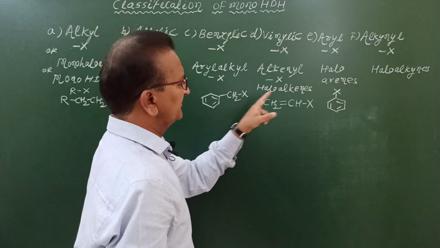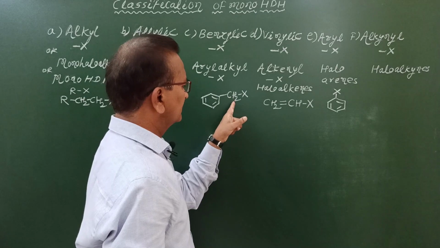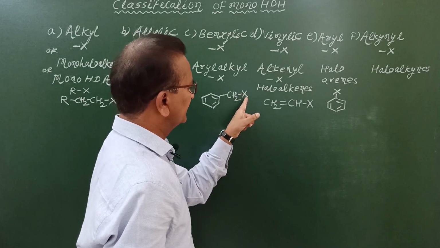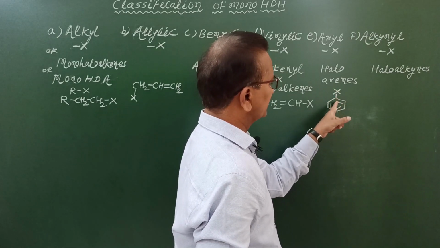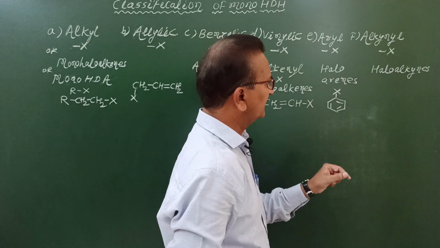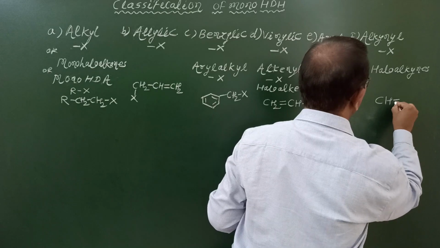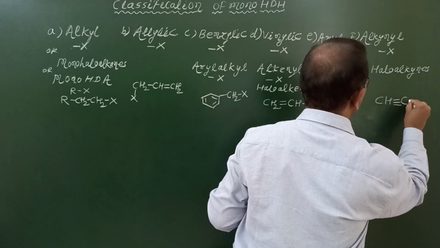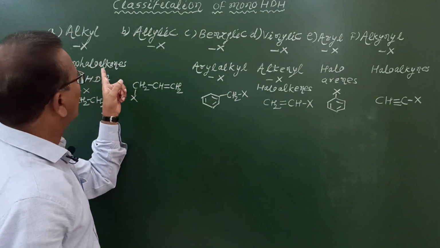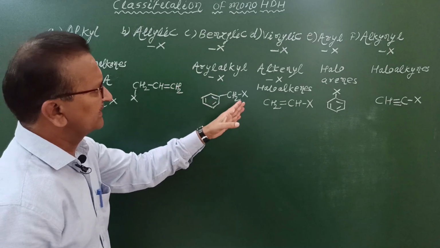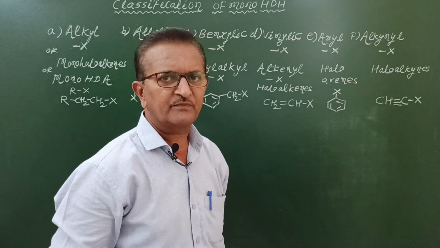Now let us see the difference between these two. In the benzylic case, to this benzene ring, a CH2 group is bonded, and to this CH2 group, the halogen atom is bonded. But in case of haloarenes, the halogen atom is directly bonded to the benzene ring or aromatic nucleus, and haloalkynes are represented as CH triple bond C single bond X. These are the general representations of alkyl halides, allylic halides, benzylic halides, vinylic halides, aryl halides, and alkynyl halides.